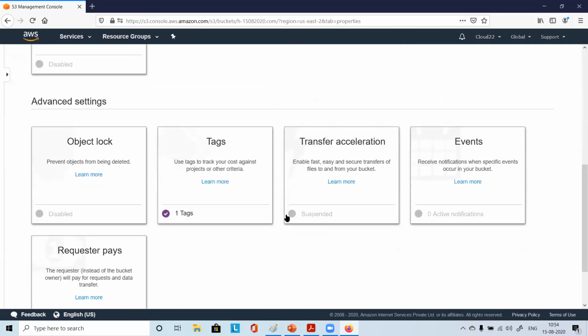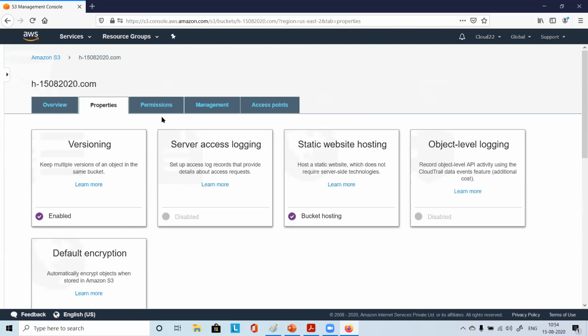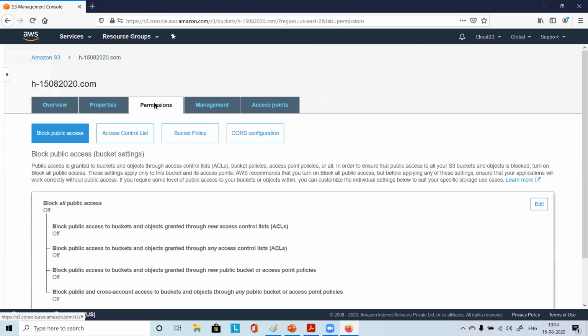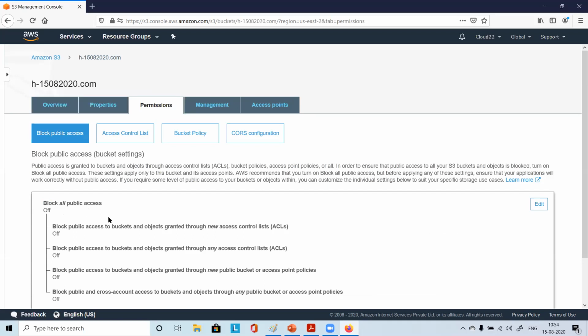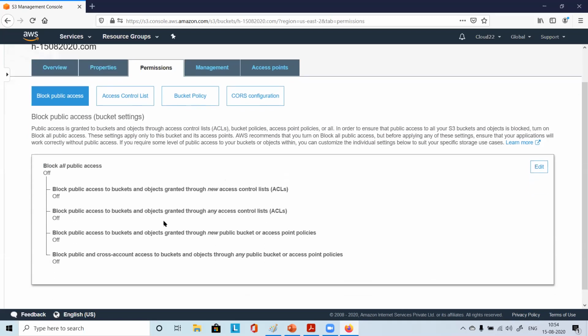We have to look at some policy. So please go to permissions. By any chance, if your bucket has block public access enabled, you'll see an option here to disable it. This edit button helps. Just click on edit. You can block it, unblock it, and then save accordingly. For me, it's already off, so I'm not changing anything. For you also, it should be off. Correct? Yes, for everyone.